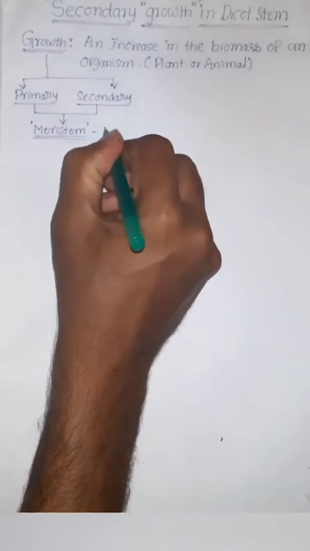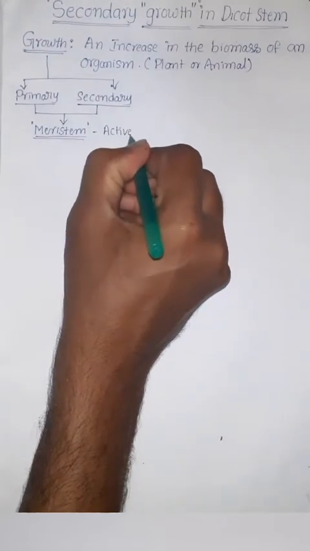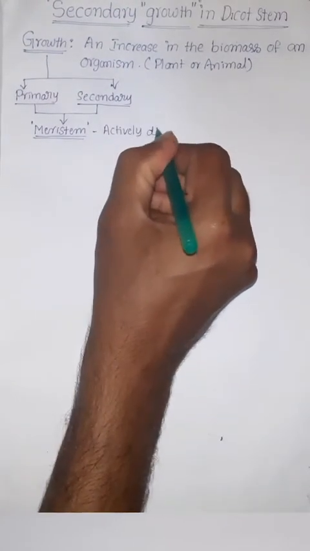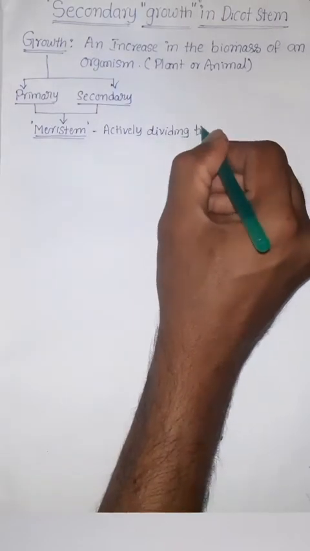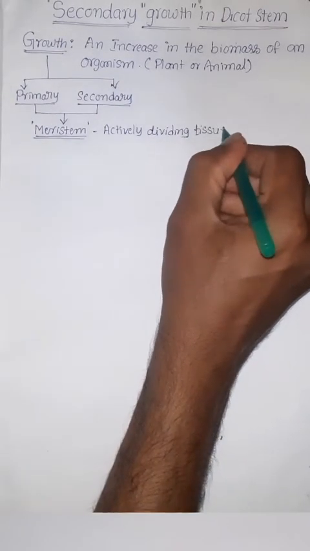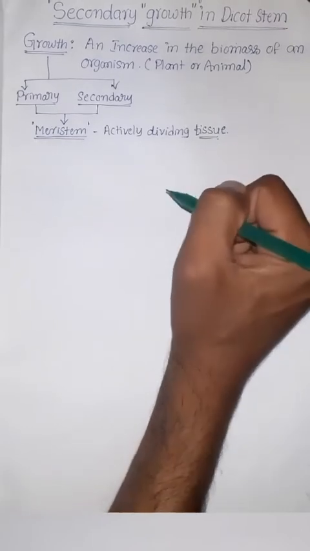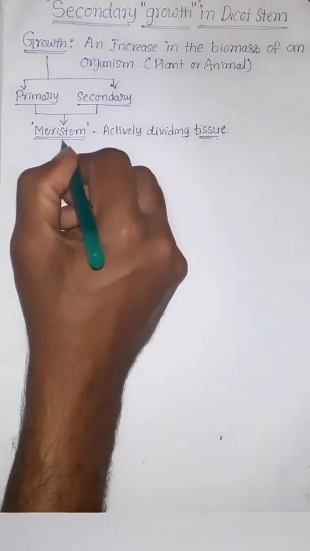Meristem is a special type of embryonic tissue, which is actively dividing, and continuously it produces new cells.